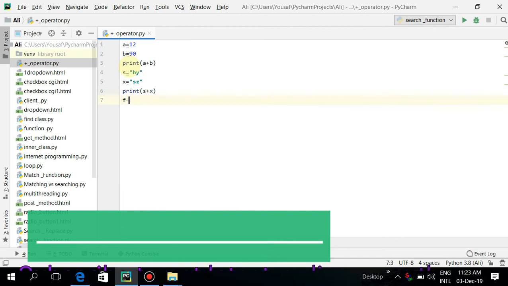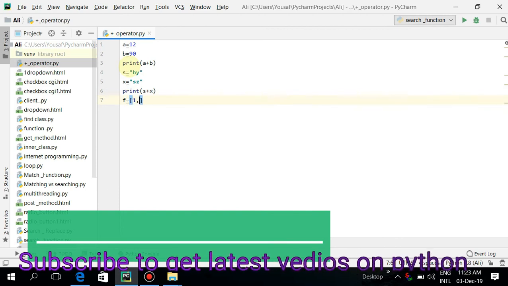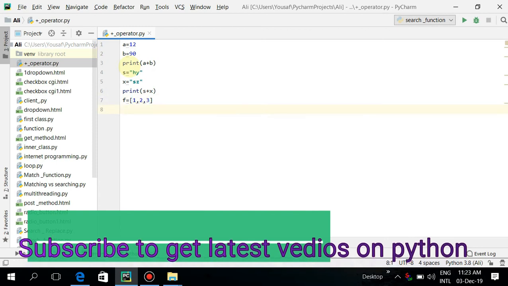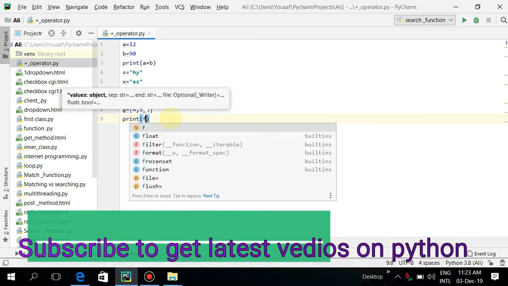And next consider two lists, f is equal to 1 2 3, and g is equal to 4 5 6, and print f plus g.